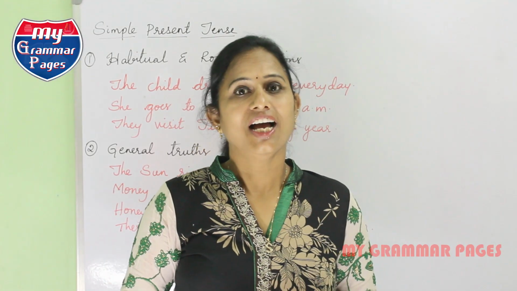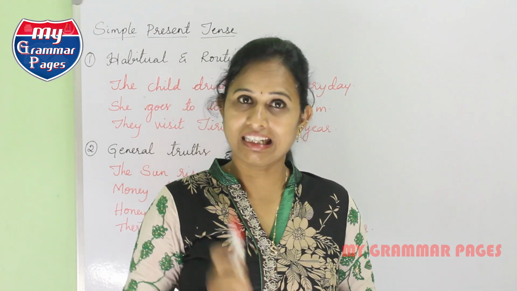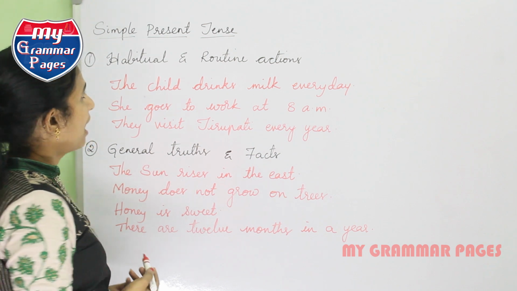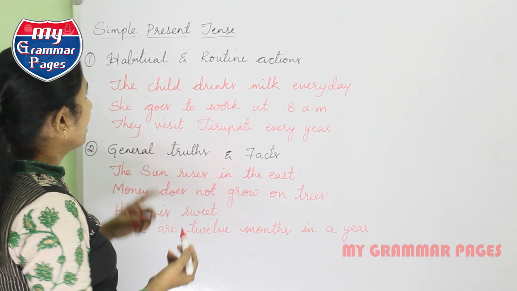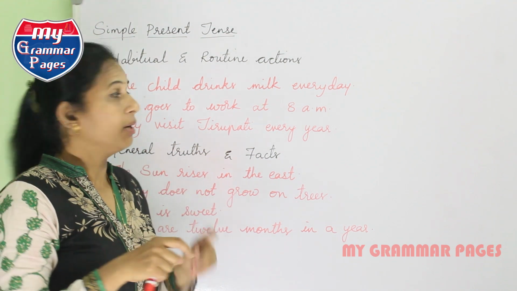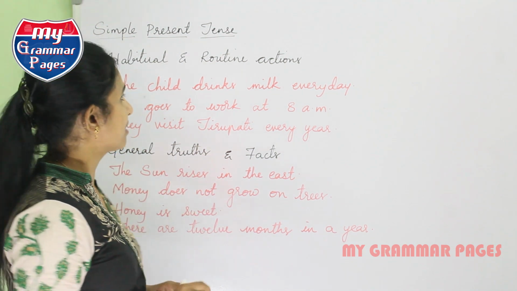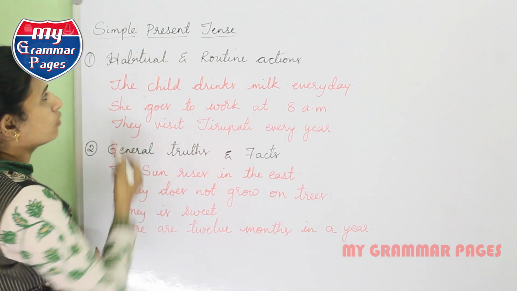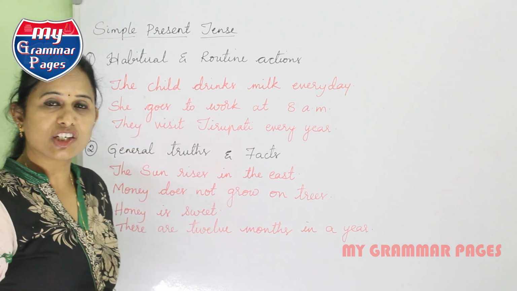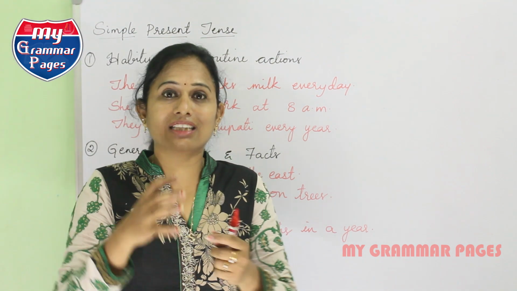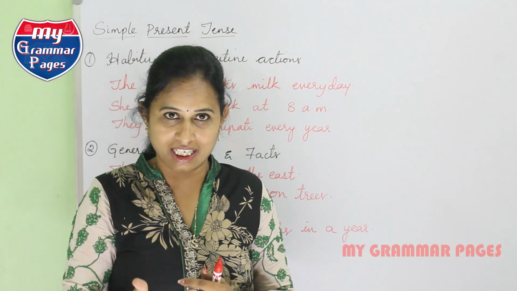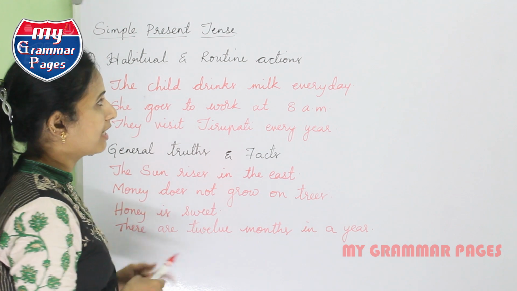Look at this one here. I have taken the first tense in present tense. The first and the foremost thing is simple present tense. There are many usages where you can place simple present tense and build sentences. First of all, we have to use this for habitual and routine actions. So what is a habitual action? The action or the thing which you do regularly as a habit or as a routine comes under habitual or routine actions.